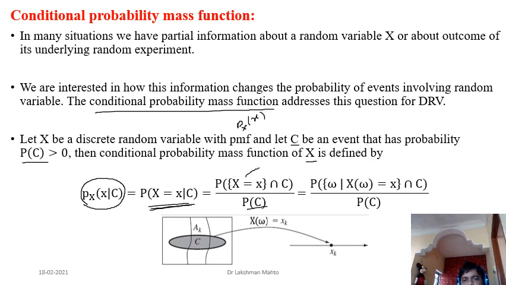So we have to trace back to the pre-images of x in the sample space, because C is an event, and it happens to be in the sample space. That is why we write the event X equal to x as the set of omega such that X(omega) equals x. That means we have to collect all the pre-images of x intersected with C. We have already seen C, and within C, how much X is happening, that we try to calculate. This is the definition of conditional probability.